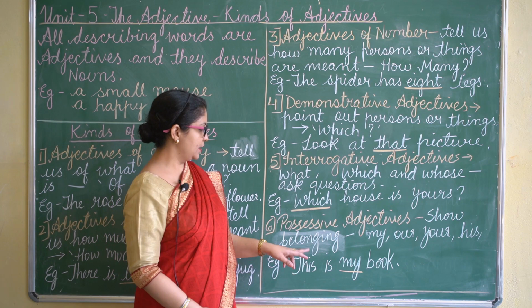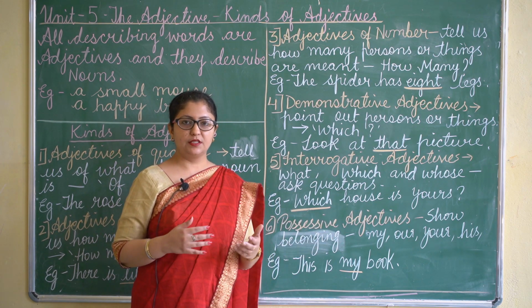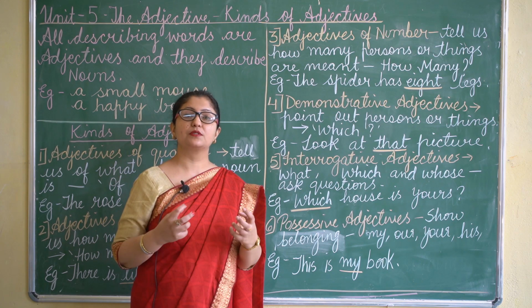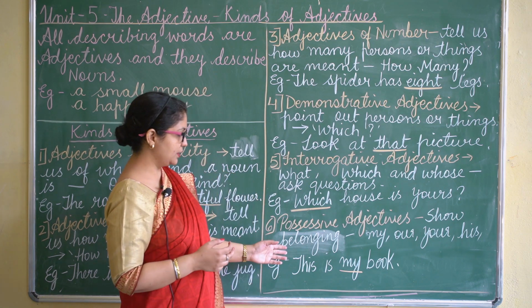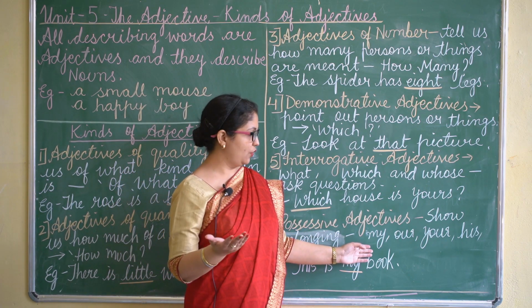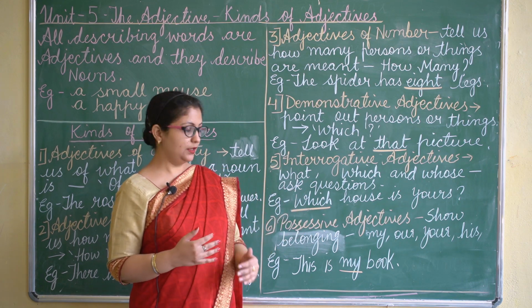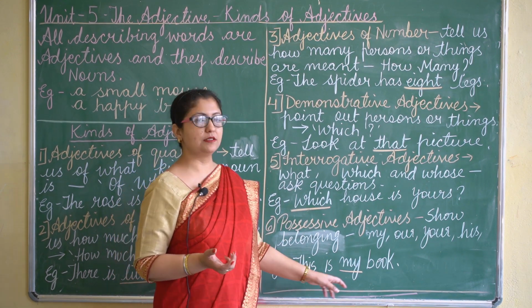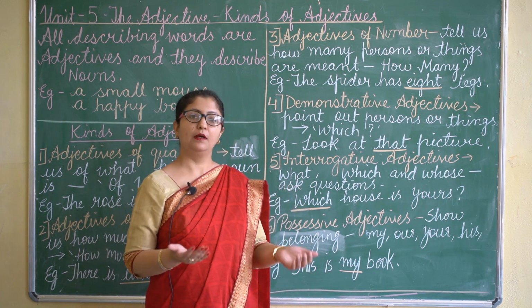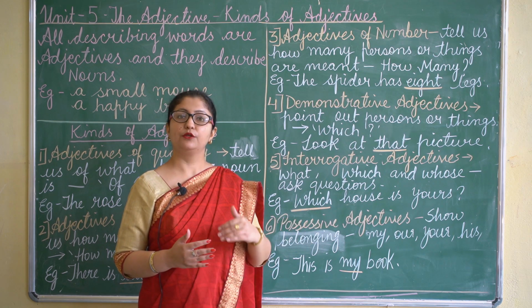Now next is possessive adjectives. Possessive adjectives show us the possession, the belonging. So words like my, your, our, his, her help us in showing the belongings. Like, this is my book. So whose book? My book. That is your pen. Whose pen? Your pen.